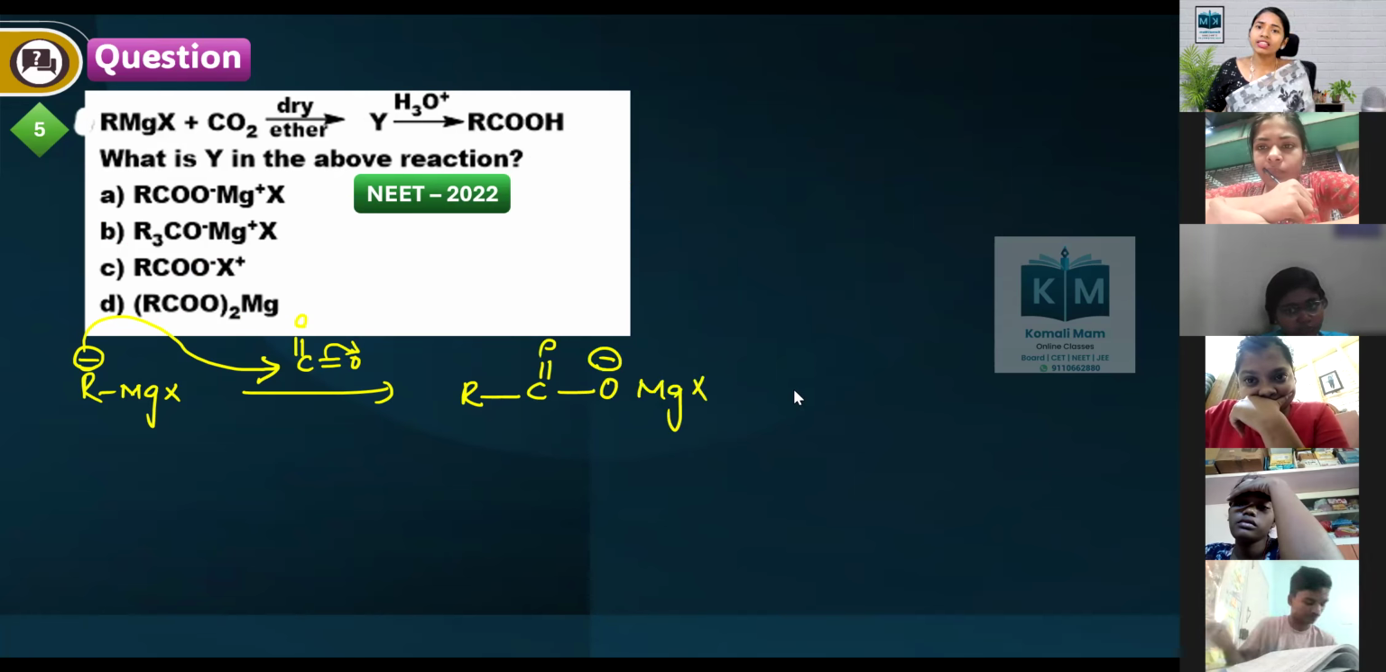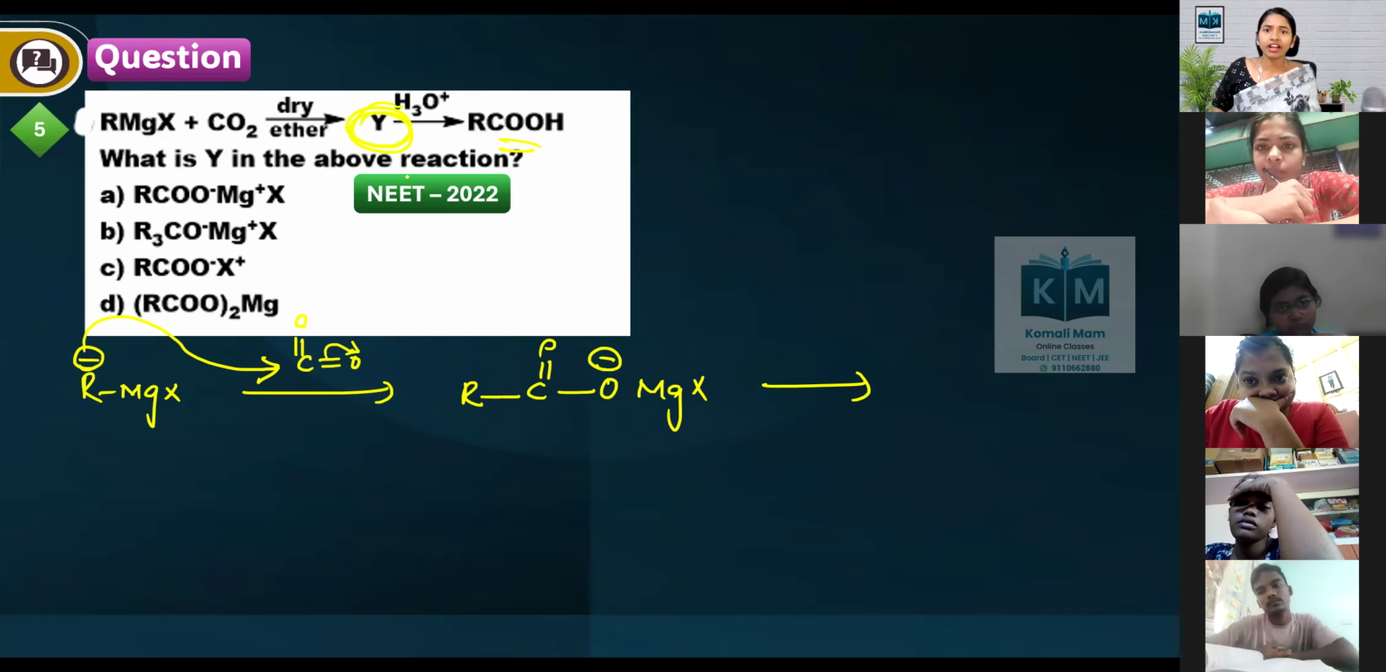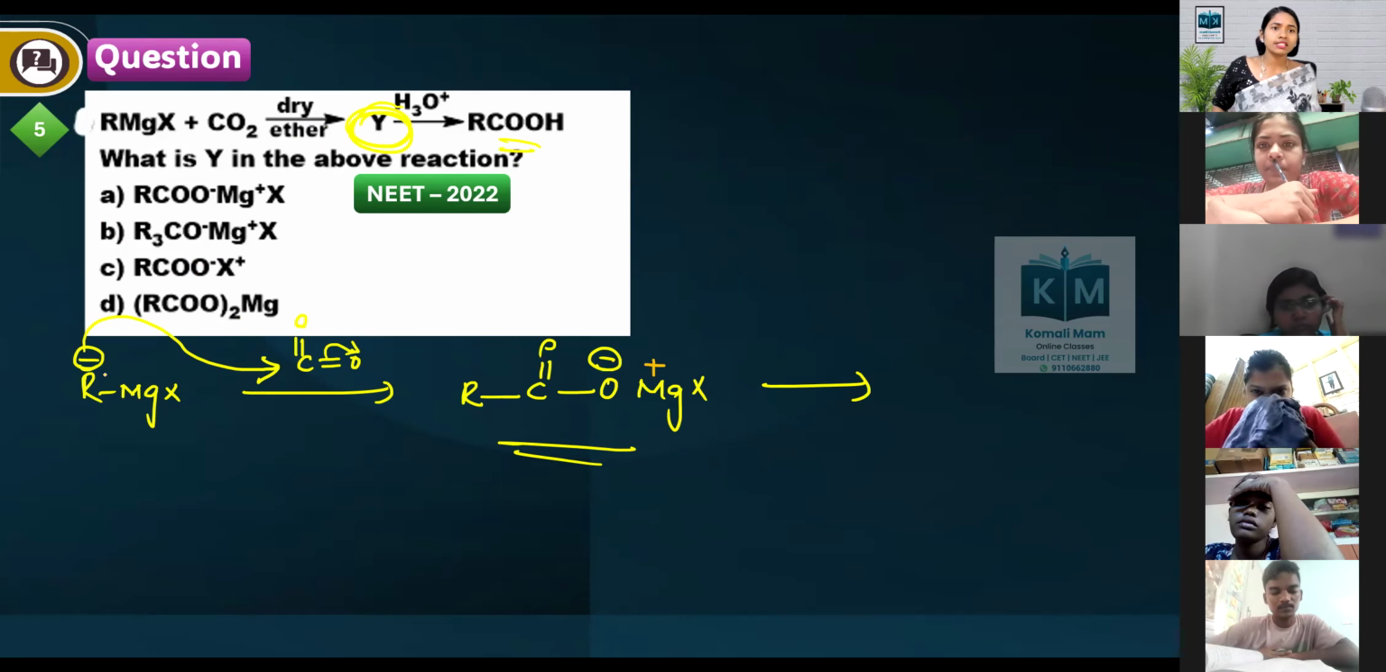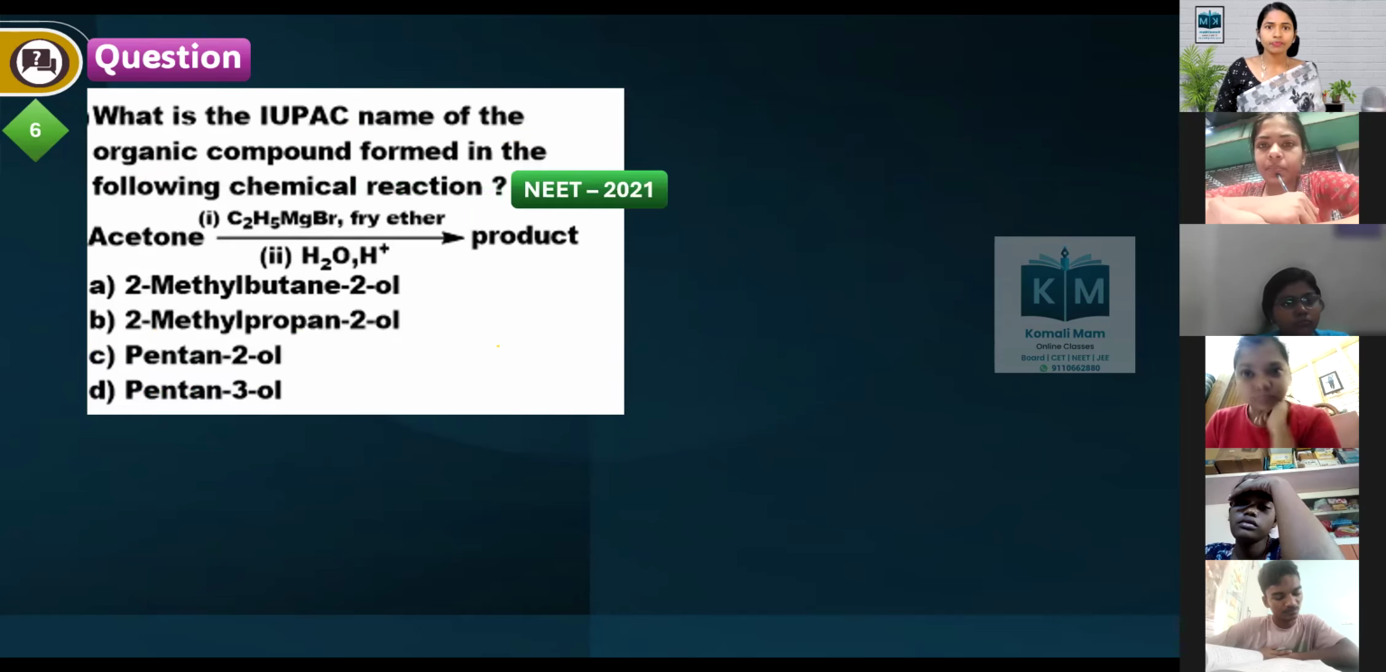This upon further hydrolysis will give our product. But they're asking only what the intermediate Y is. So RCOO minus MgX plus, because after this R minus, this is Mg plus. Correct, no? So what is the correct answer? Option 1 is the correct answer.